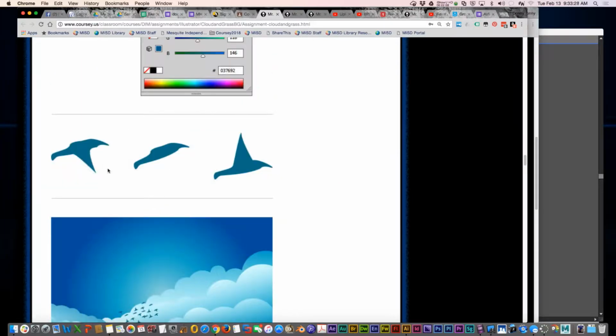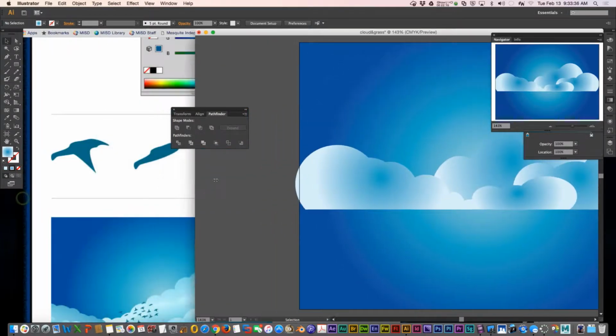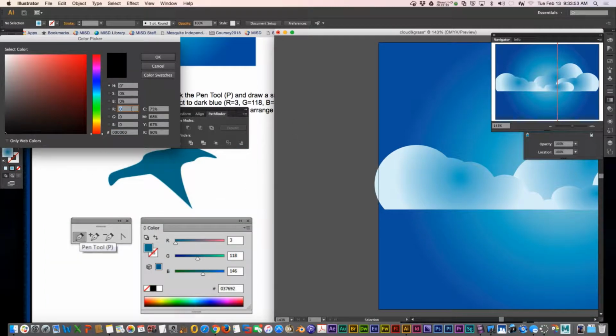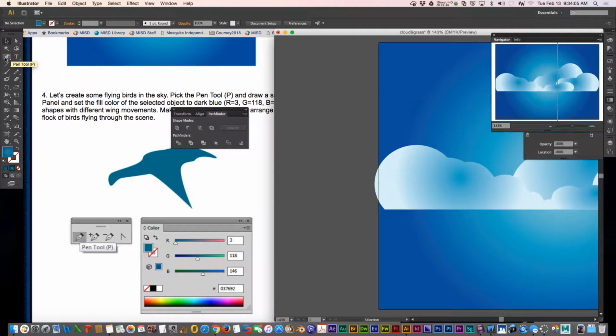Let's get started. I'm going to try to draw these 3 birds as best as I can. What you can do too, if you're more comfortable with the pencil tool, you can use the pencil tool. I'm going to deselect those. I'm going to change RGB to 3, 118, and 146, and I'm going to use the pen tool and just draw.